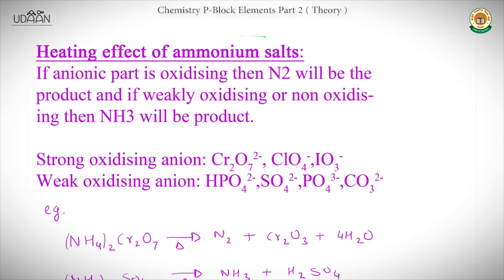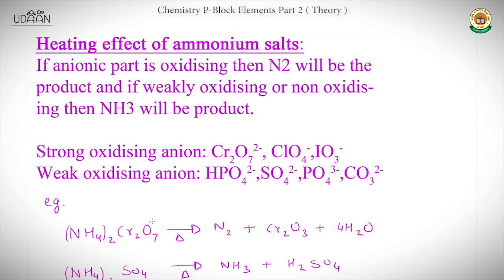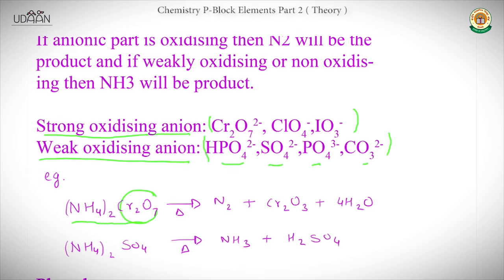So, if this is an ammonium salt, and the anion is strongly oxidizing, these are the strong oxidizing anions. This you have to learn, and it will help you answer many reactions. We do not have to learn it in NCERT. Dichromate ion, chlorate ion, and iodate ion are strong oxidizing anions. And weak oxidizing anions are sulfate, phosphate, carbonate, and biphosphate. Suppose this is an ammonium salt which consists of a strong oxidizing anion, this one, dichromate.